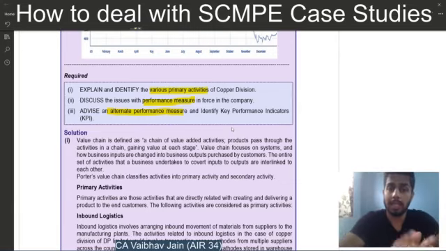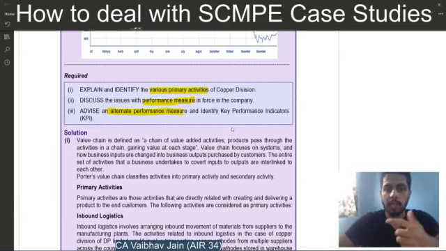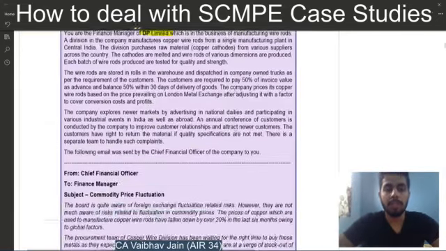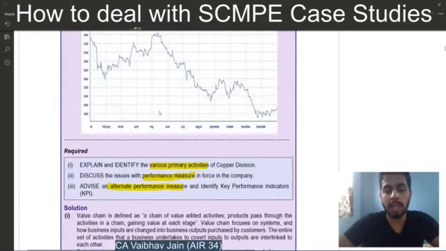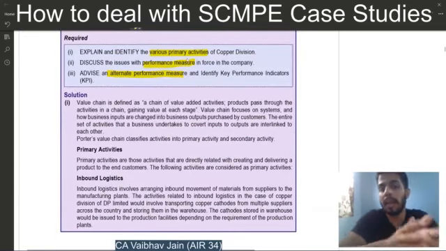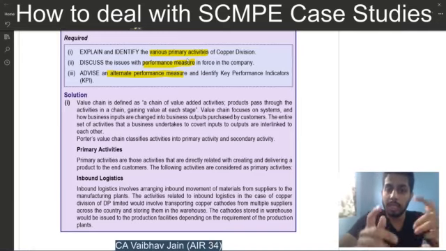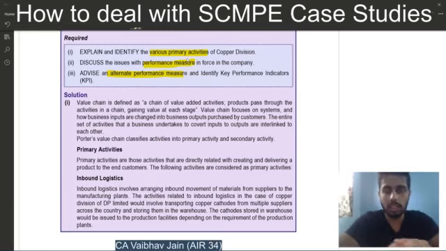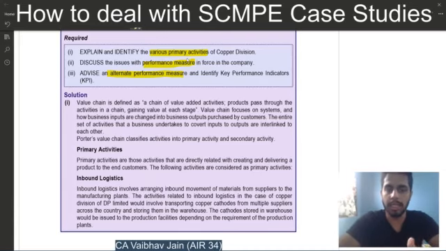This leads me to the second and a very important point, that case studies are never repeated. That is why I have told you to break it down, because if we are assuming that the same case study of DP Limited will be reproduced in exams, if we assume that the primary activities as such will be asked or the balance scorecard simply will be asked, it is a foolishness on our side. The reason being that case studies are generally not repeated, and there is a very low chance of it being repeated. So what is the point of mugging up all the masala?